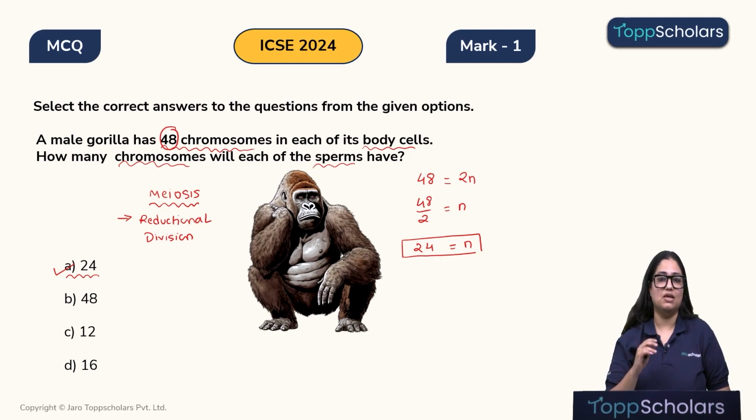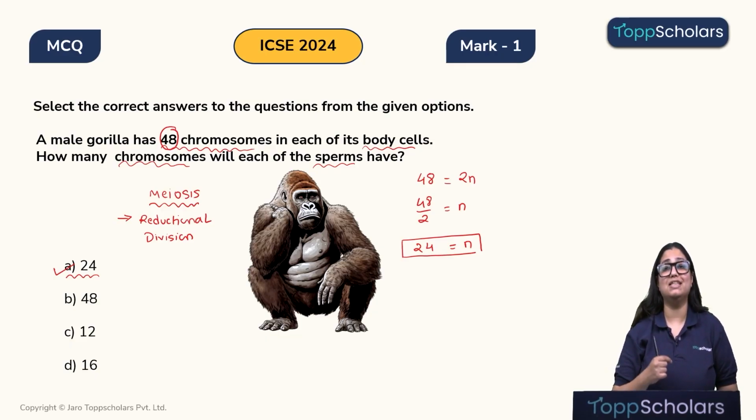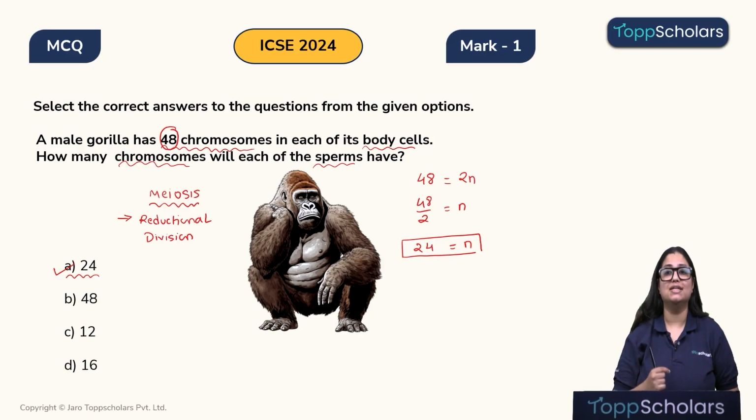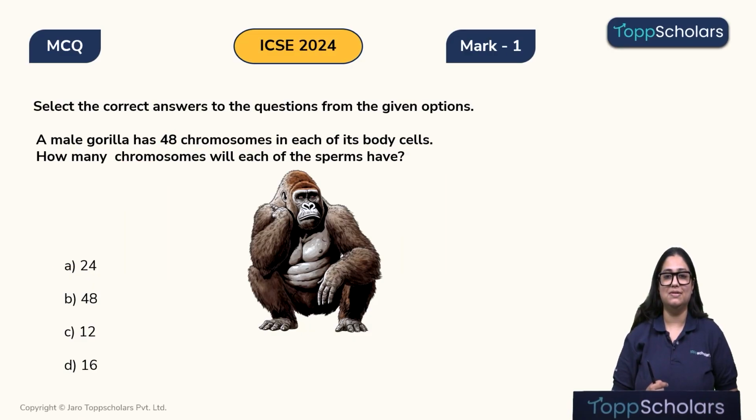Point number 3, in gorilla, the number that we have been given over here is that there are 48 chromosomes. Therefore, after meiosis, the number of chromosomes that will be found in the sperm cells will be 48 divided by 2. That will be 24. I hope children, you could follow this explanation. Okay, therefore the correct answer will remain A, that is 24.